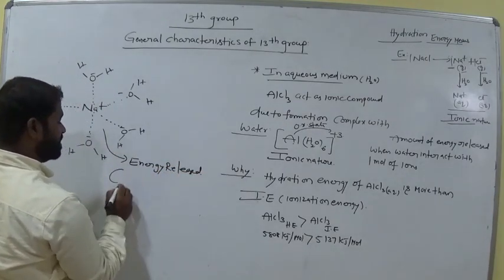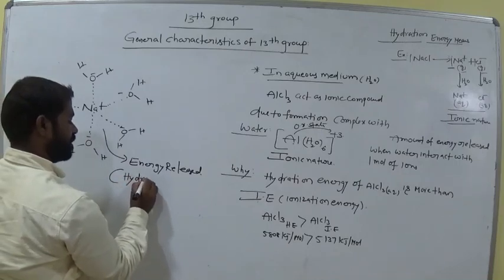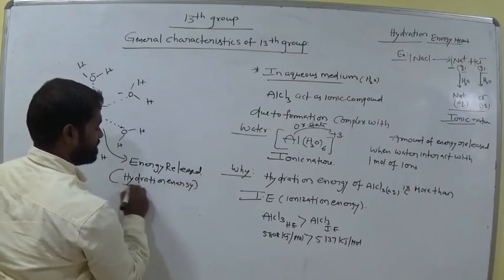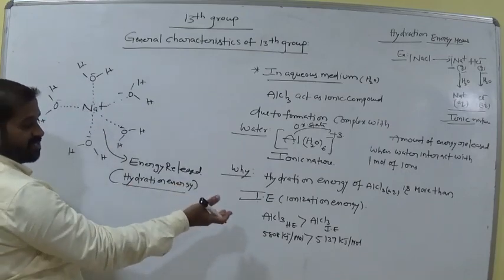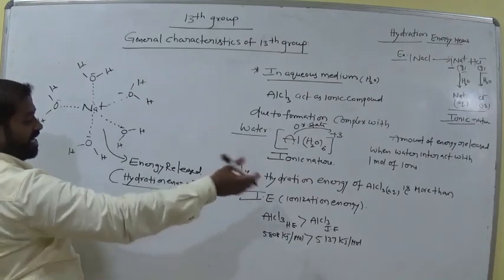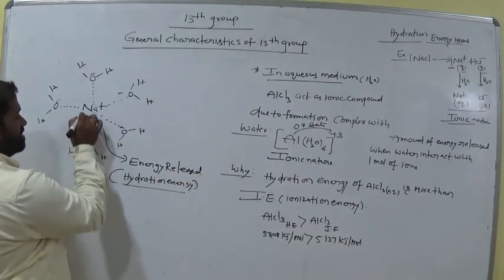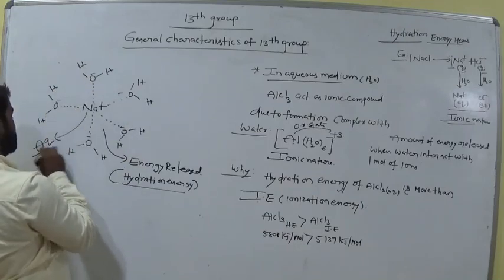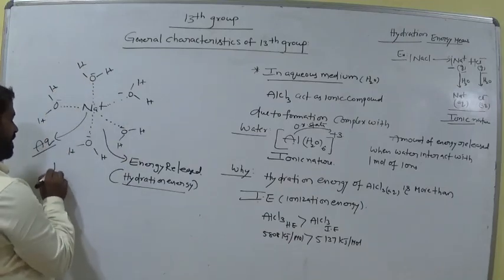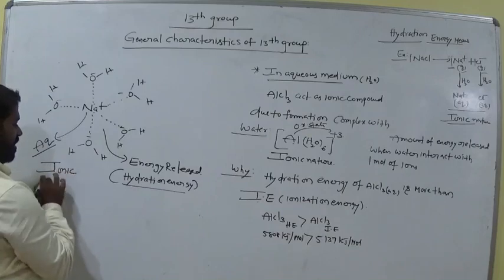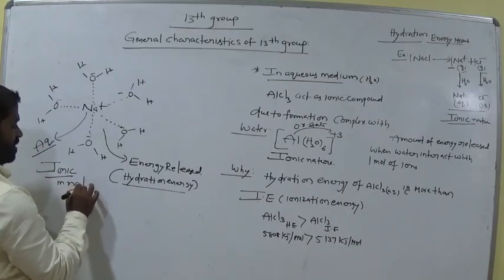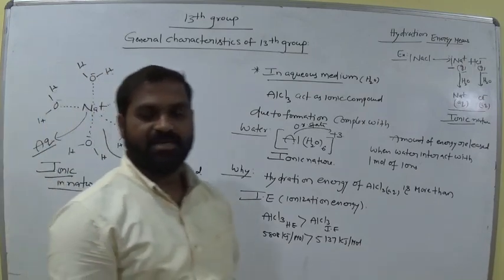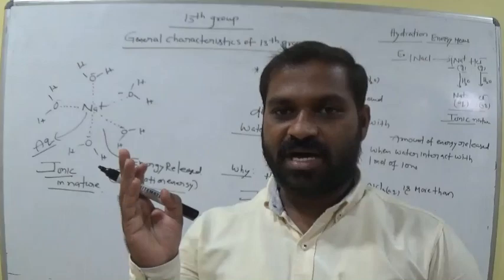That energy is called hydration energy. For aluminum it is 5808. It is more than ionization energy. Then it becomes aqueous. That means ionic in nature. Remember this point. Is it clear? So one of the factors is small size of ion.